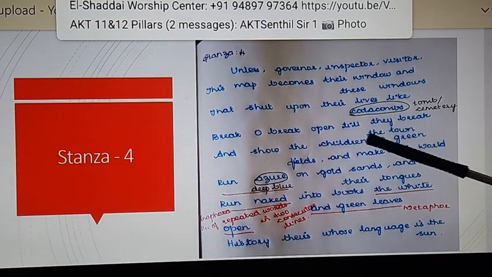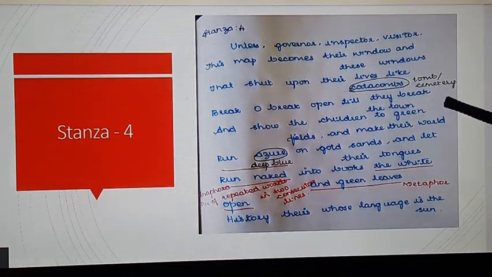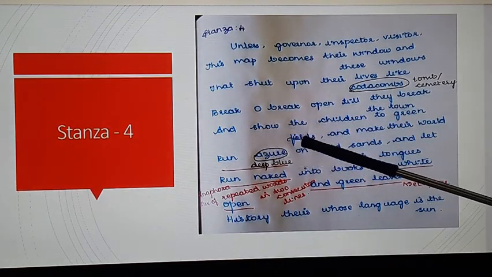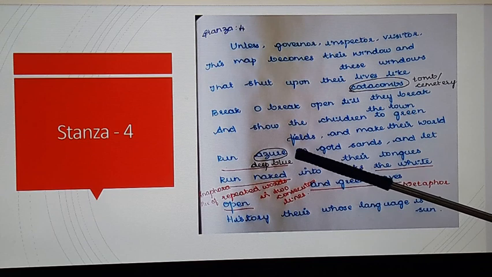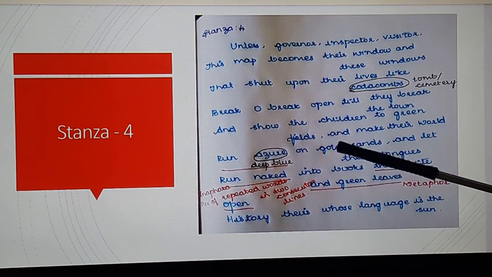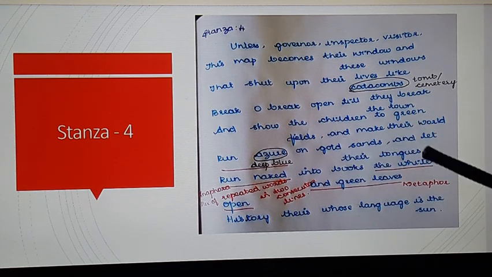Okay, now: open till they break the town and show the children green fields and make their world. So the visitors have to come and break out of the restrictions, rules and regulations for those children, and bring the children out to the green fields, that means to nature, and make them understand the world. Run azure means deep blue, the seashores; they have to be made to run on the seashores, on gold sands, where the sands are fresh and beautiful.